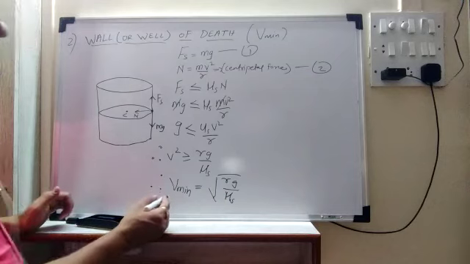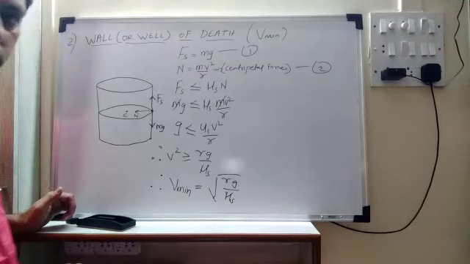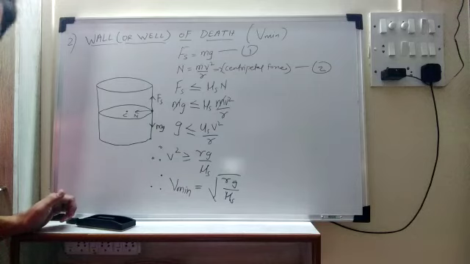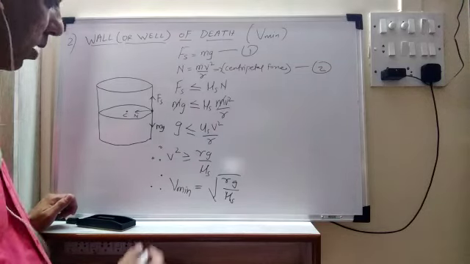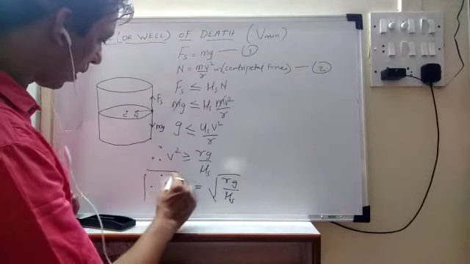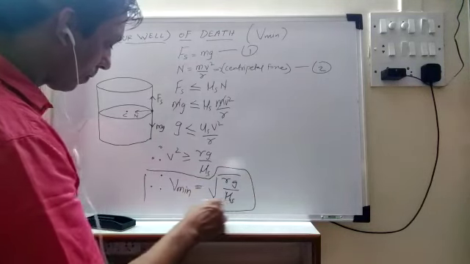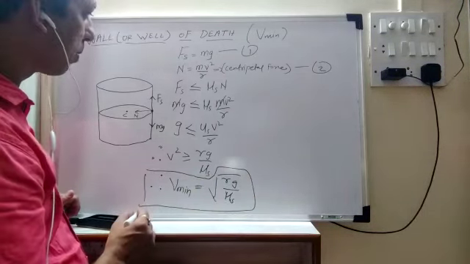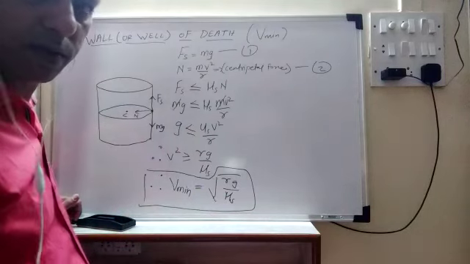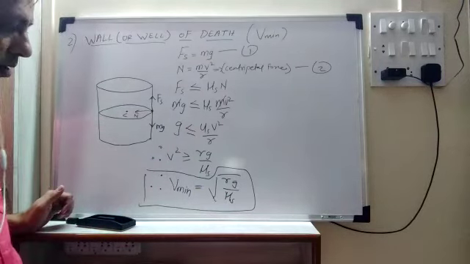This is called the safest minimum velocity. Fine. So in this expression, this only you have to find out. Here we get this as minimum because here Fs is also minimum. Thank you very much.